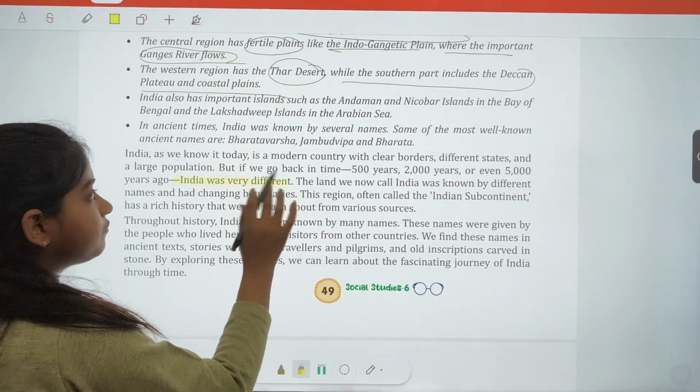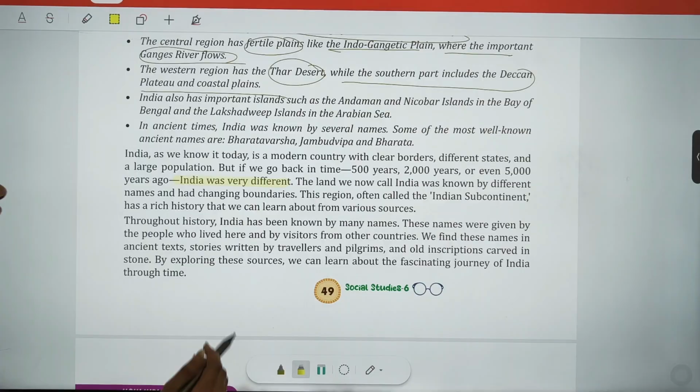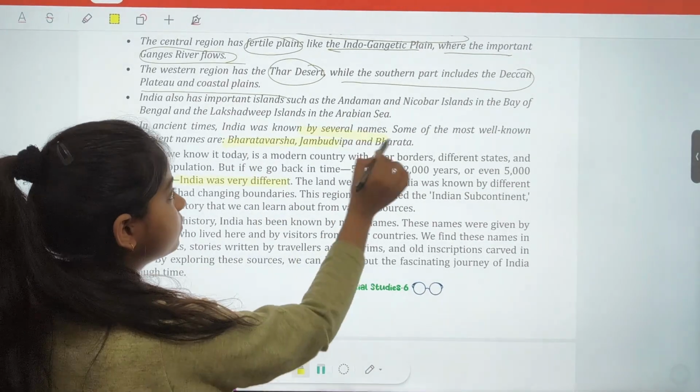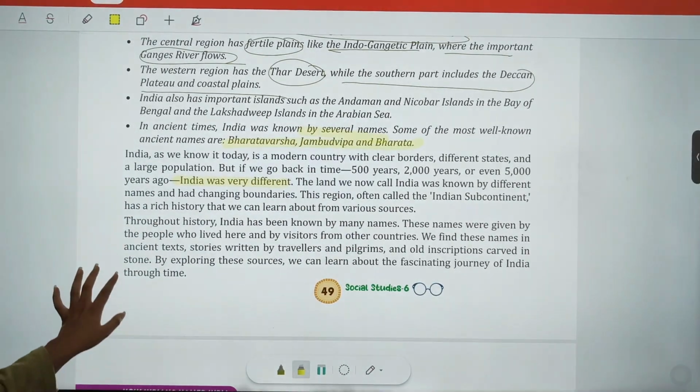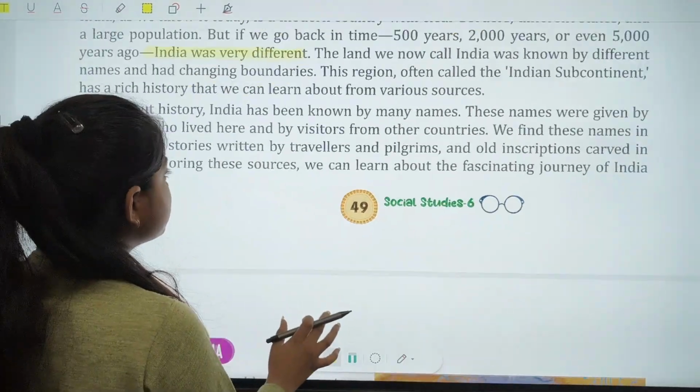So India is very different with these features. We have understood that India was known by several names like Bharatvarsha, Jambudvipa and Bharat, okay. So this was all the basic introduction.